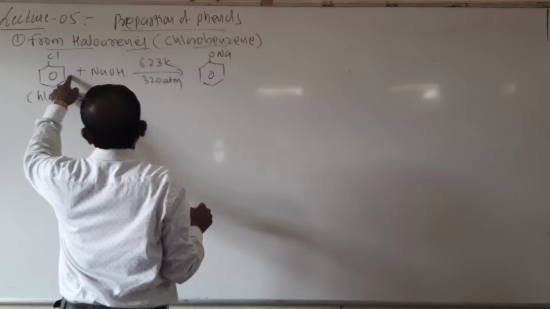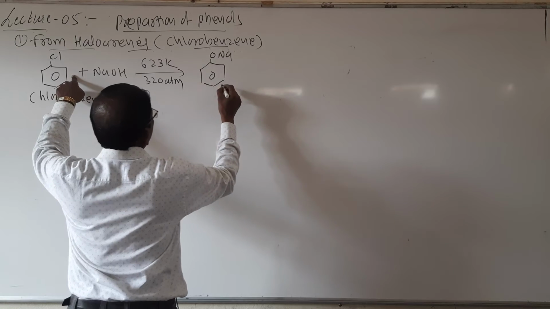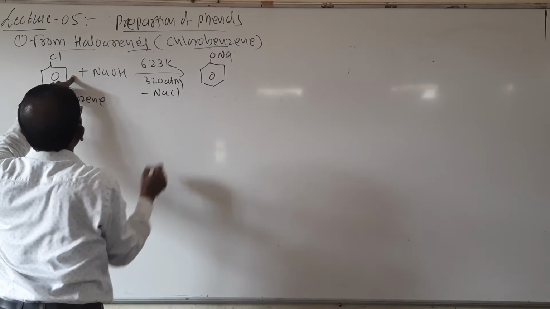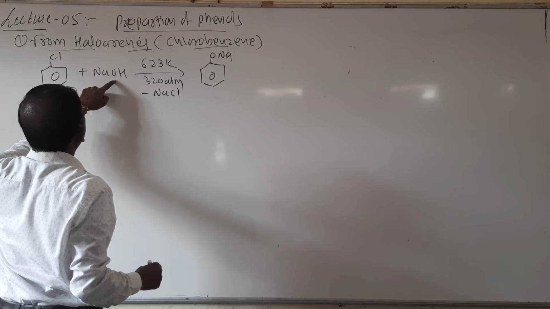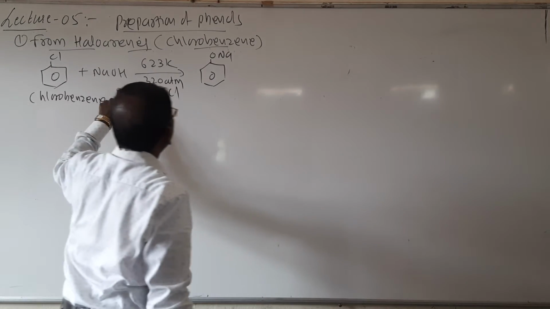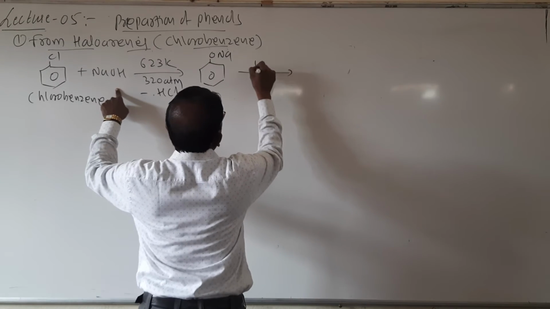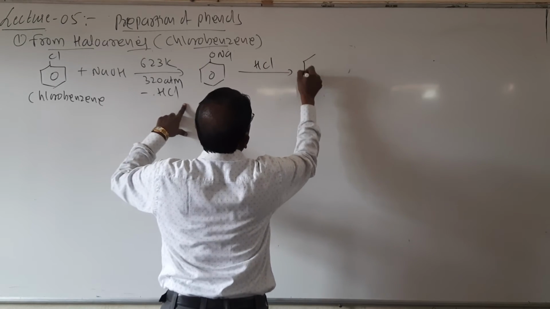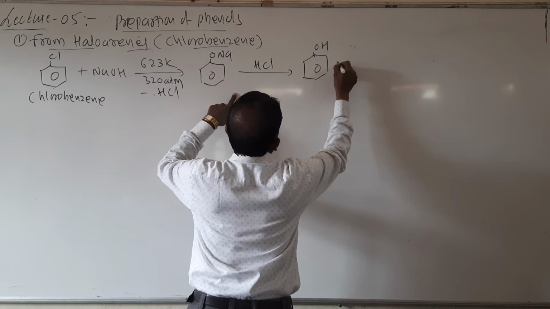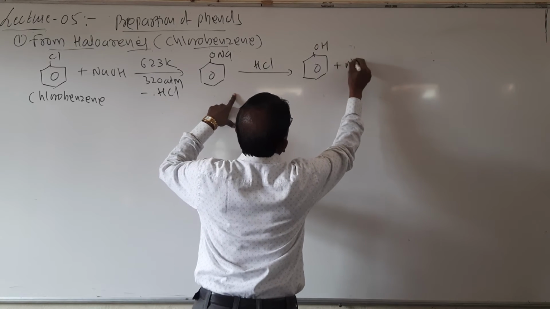Then it forms first ONa, sodium phenate, and NaCl is removed. I will write here minus NaCl. So Cl is removed and it forms ONa, and then after acidification you will get phenol, OH, and this NaCl is removed.